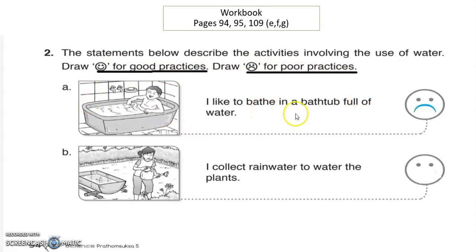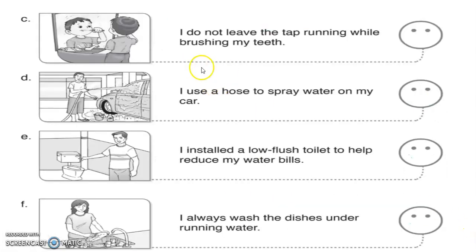Letter A, I let the pot and the bathtub fill with water. Sad. Letter B, I collect rainwater to water plants. Letter C, I do not leave the tap running while brushing my teeth. Letter D, I use a hose to spray water on my car. Letter E, I install a low flush toilet to help reduce my water bills. And letter F, I always wash my dishes under running water.